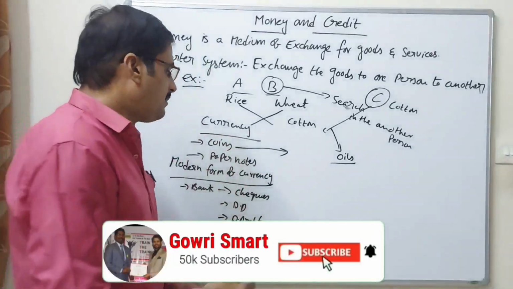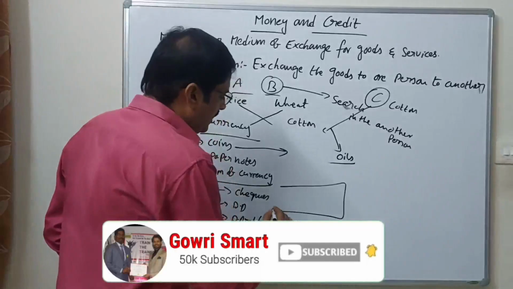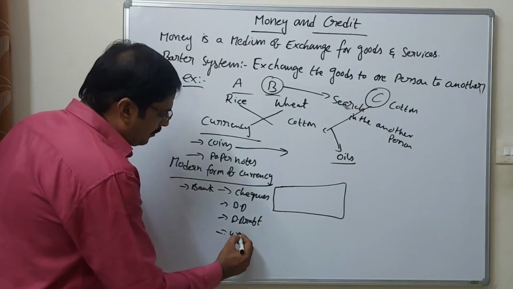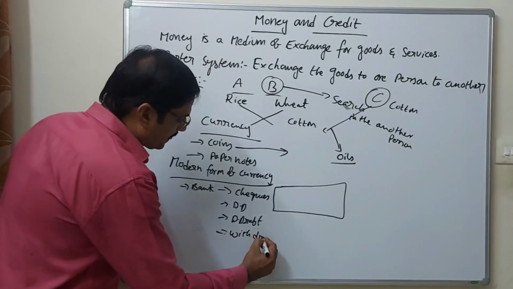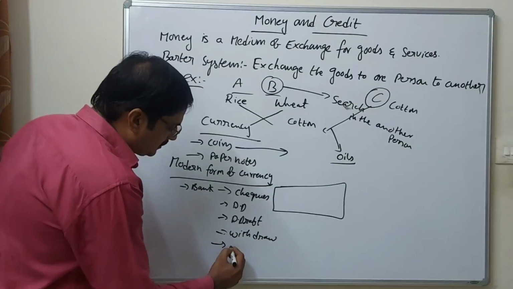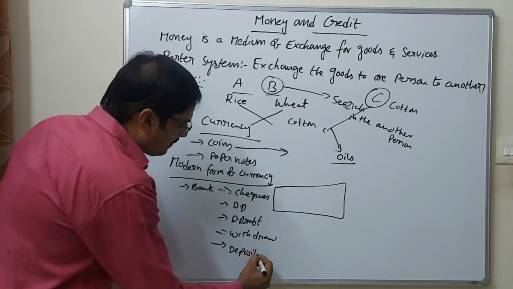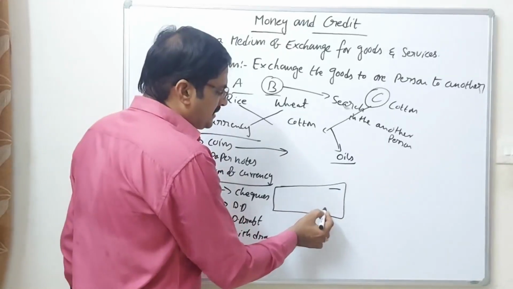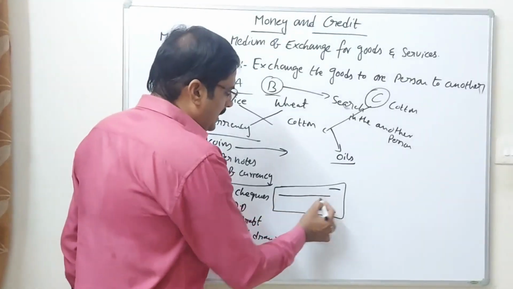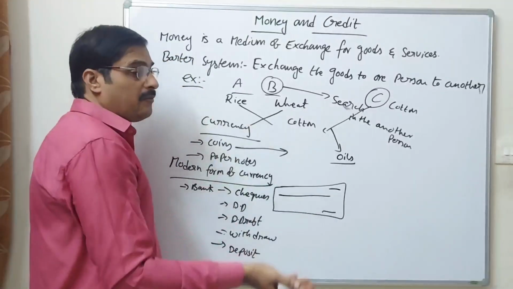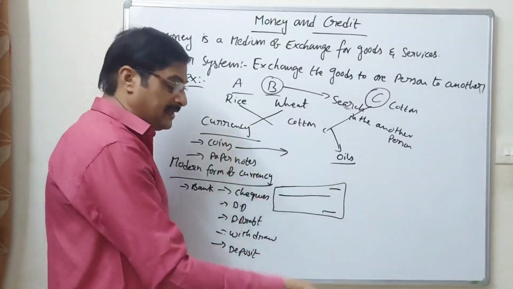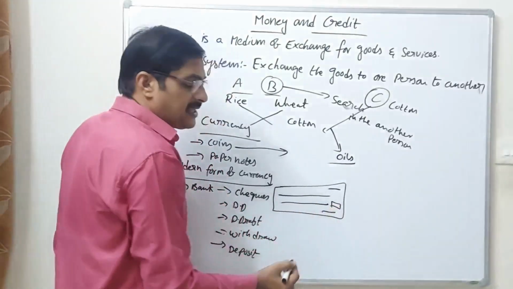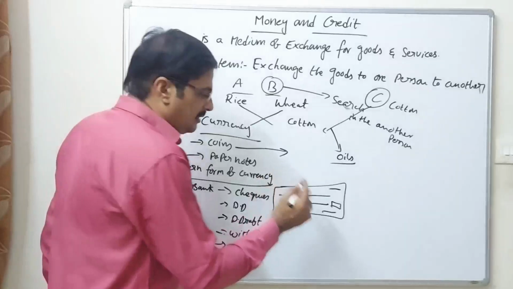They have some checks at the providing bank, and they provide one more facility: withdrawing the money and also depositing the money. According to the check, there is a date and a signature. Whom do I want to give the money to, that particular person's name, the amount in words, and a column for the amount in figures.